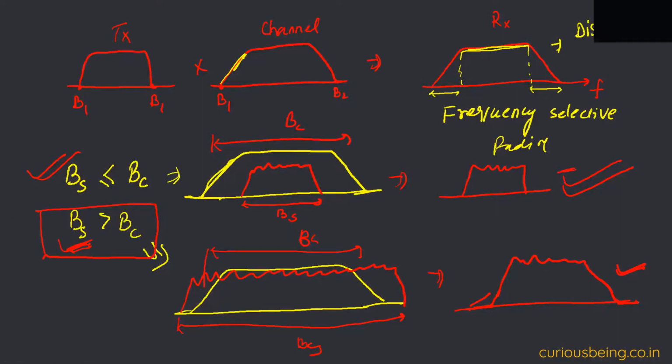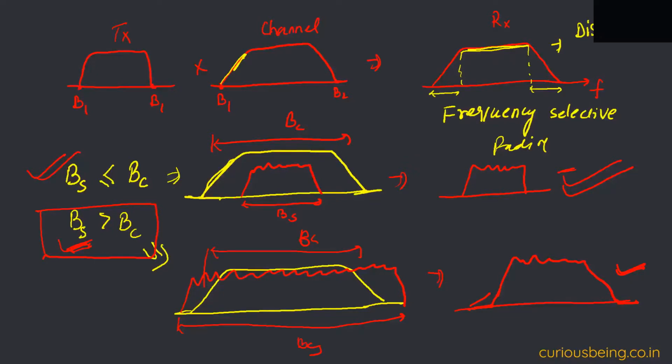How is the channel bandwidth determined? Actually, it depends on multiple factors. As we said, your channel is characterized by multipath fading, so that is one way to determine the channel bandwidth. When there is a multipath channel, we calculate one parameter known as delay spread. That delay spread is based on how many multiple paths we are taking into account and what the RMS delay or the maximum delay is.